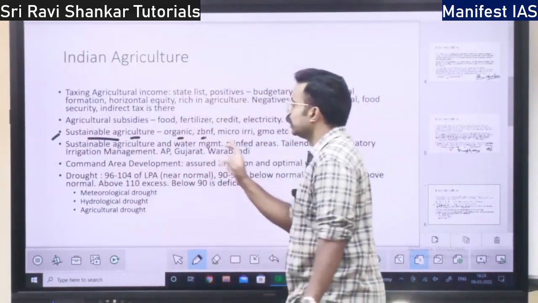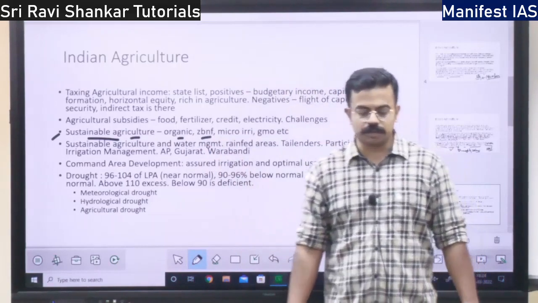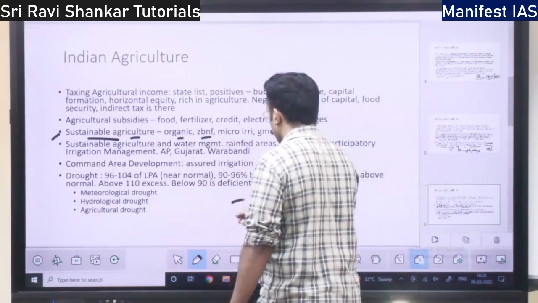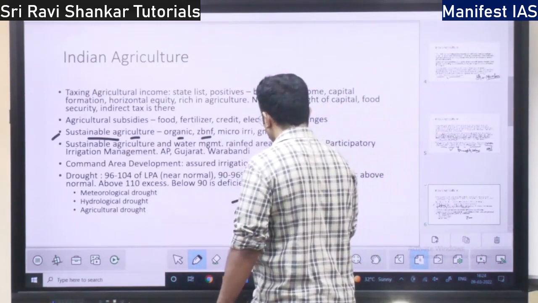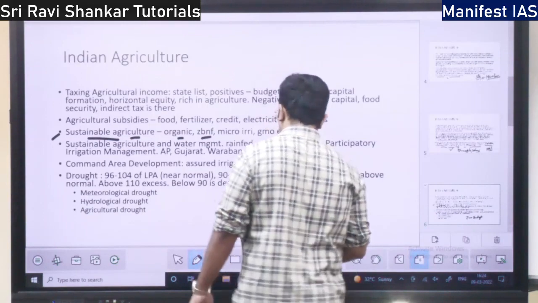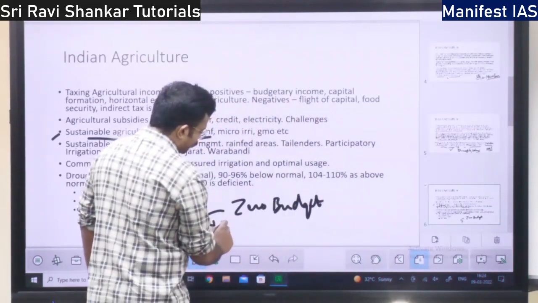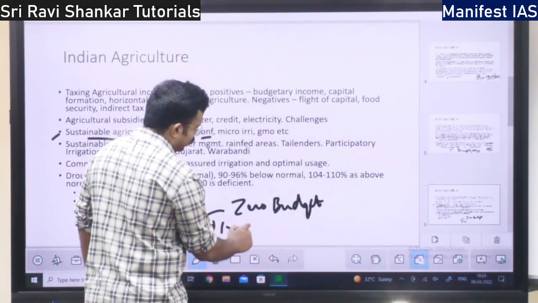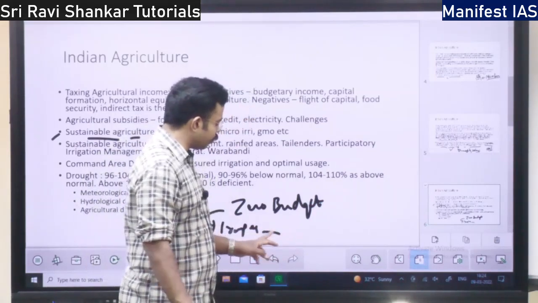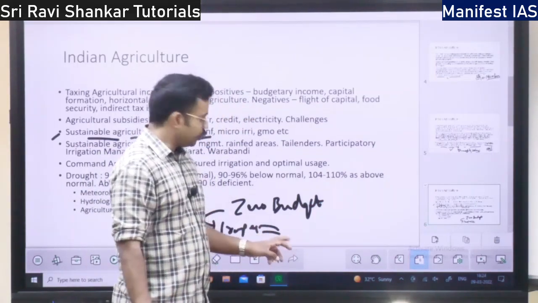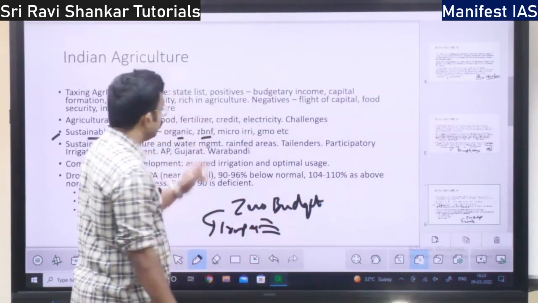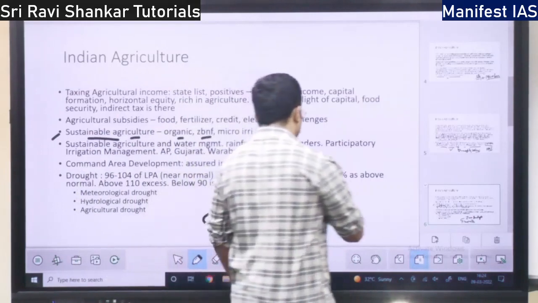Organic agriculture, then you have zero budget natural farming. What is zero budget natural farming? See, it means zero budget. That is, not even 1 rupee is invested. No investment on seed, no investment on fertilizer, no investment on electricity, not even a single rupee investment. Then natural farming.